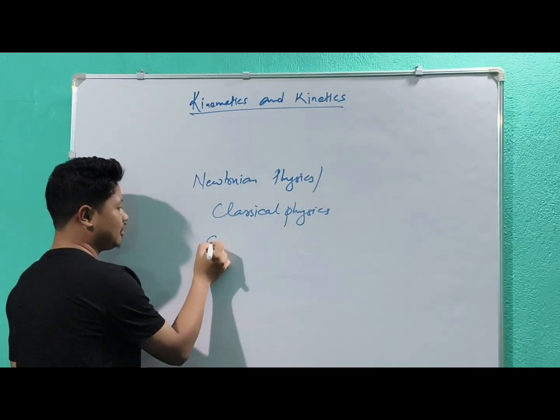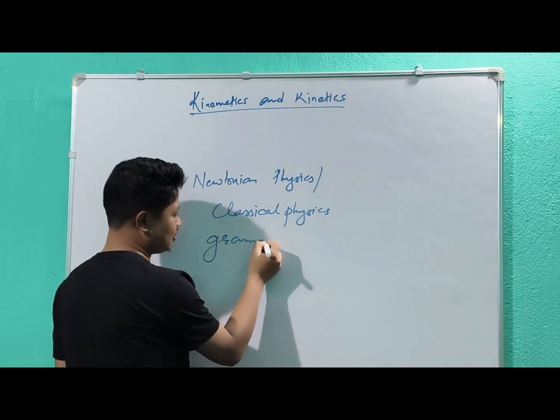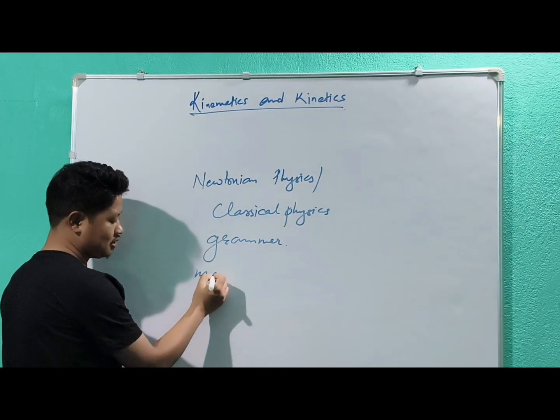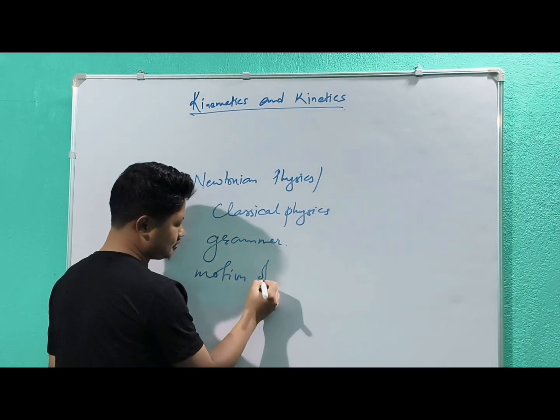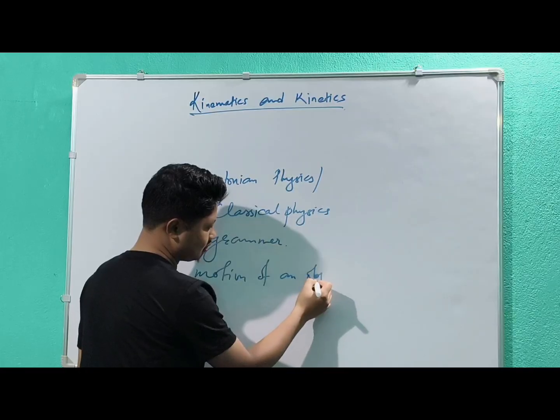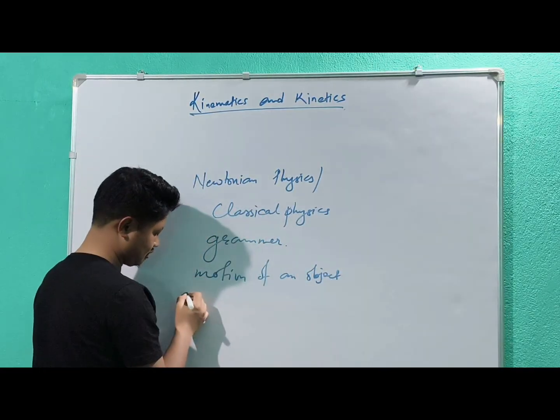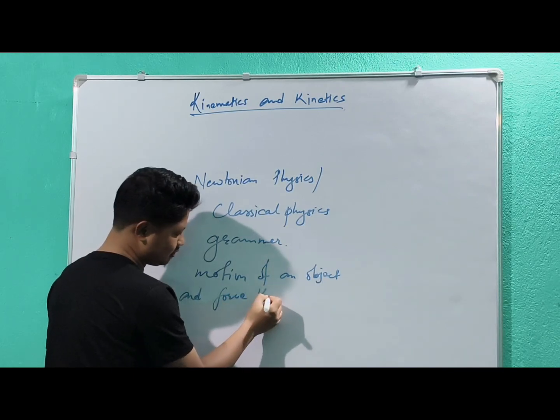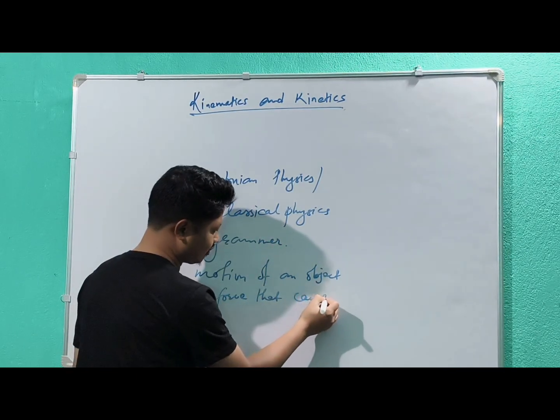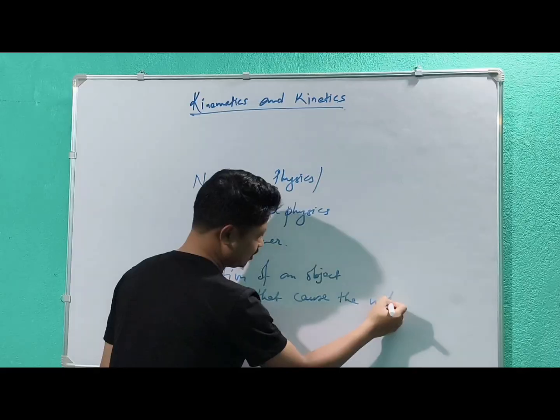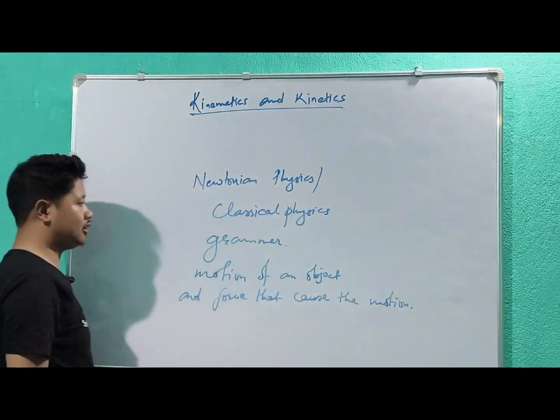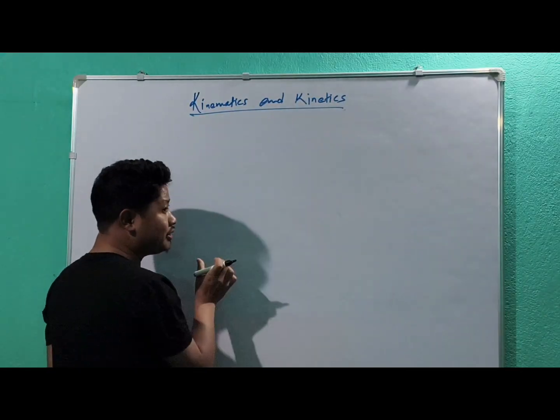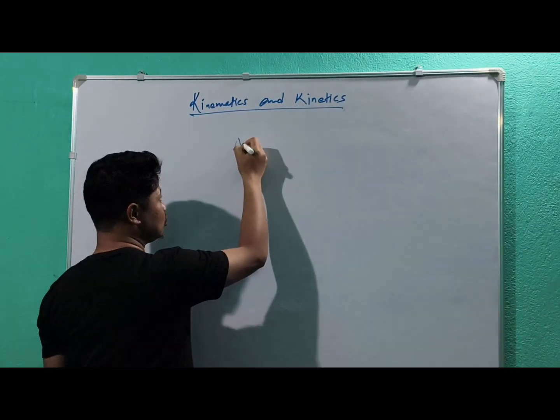As I said, it is the grammar of physics. Under that we learn about the motion of an object and the force that causes the motion. Okay, clear?